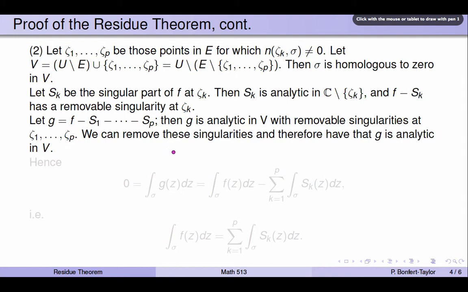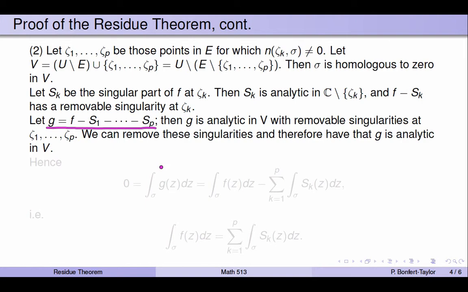But if they're removable, we can fill them in. So there's some number that we can use to define g at each of those points. And then the new function g with these points filled in has no singularities and is therefore analytic in V. So we can assume this function g is an analytic function.